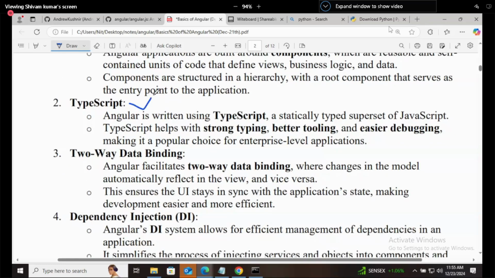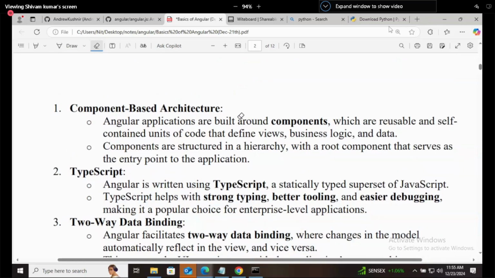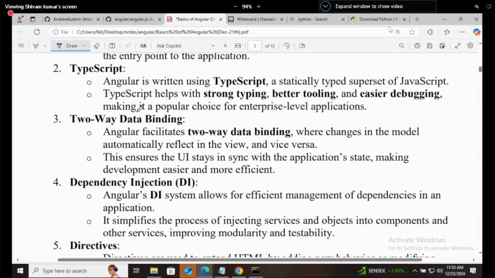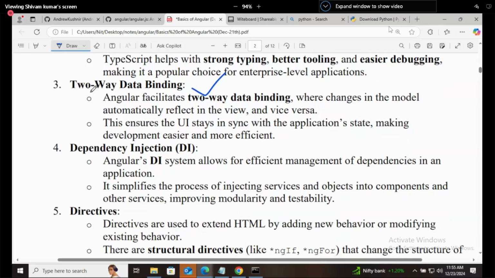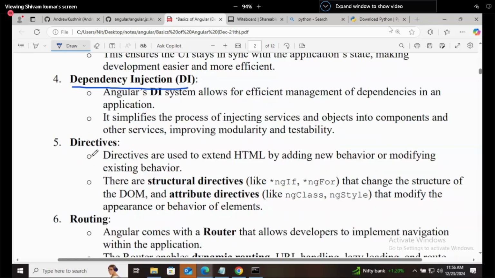TypeScript, it is using TypeScript. That's also a good thing. Now, if someone asks you why TypeScript is better than JavaScript, to answer: TypeScript includes type safety. Second, error handling is very easy in TypeScript, because you get compile time errors that you can solve. Two-way data binding, we will see this. You can leave these three things to the next class, because you don't understand them yet. We will show them in coding: two-way data binding, dependency injection, and directives.